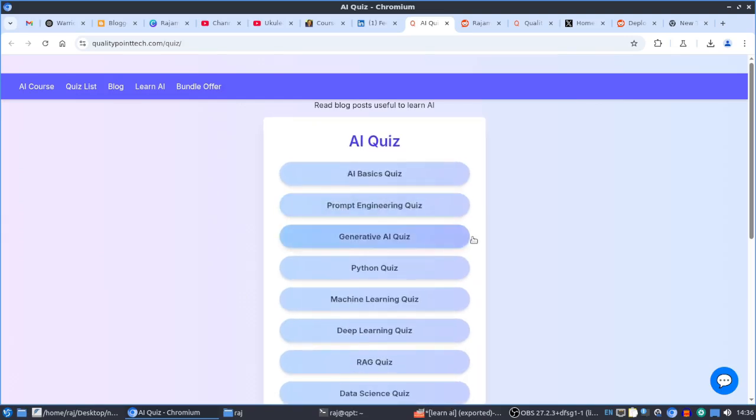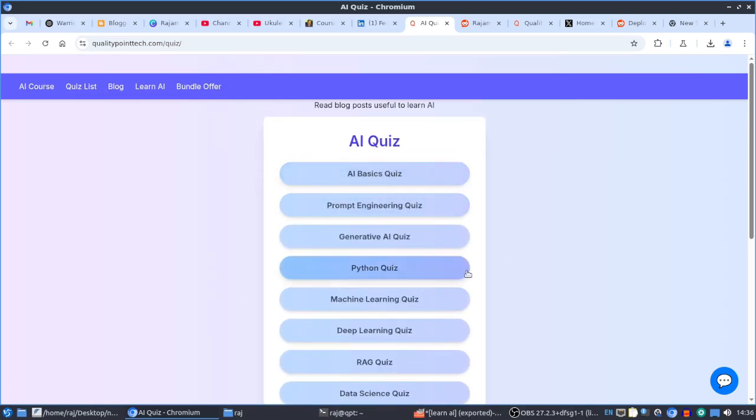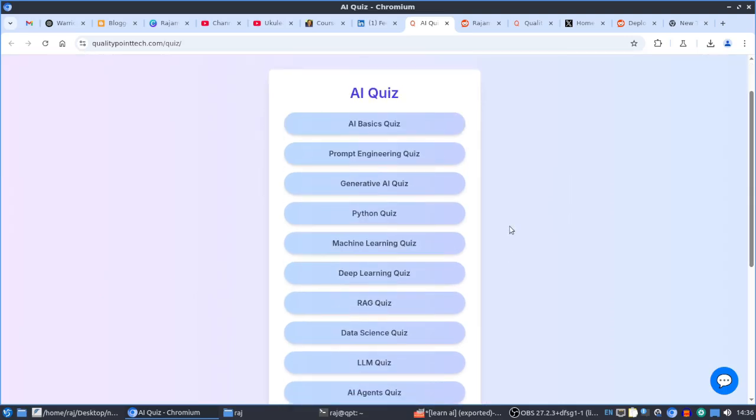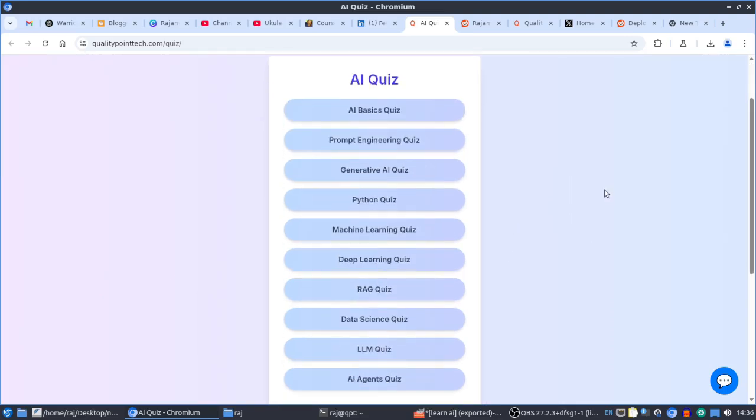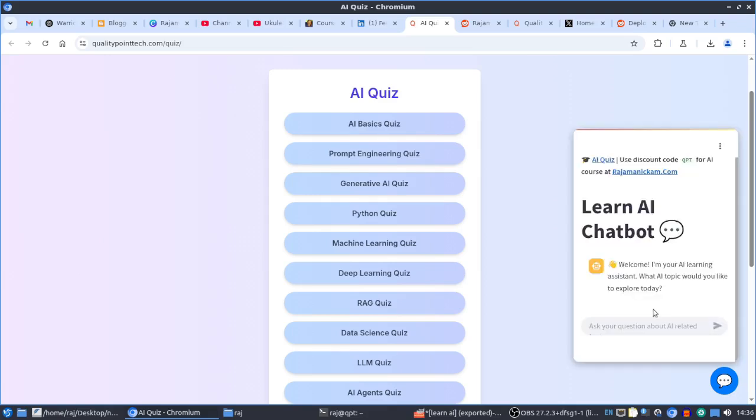Here you can attend quizzes for various AI related topics. I already released this, and now I have included this chatbot feature. Here you can find that chatbot bubble, right? Just click that. Here you can start asking anything related to AI. What is AI? Whatever question you can ask.